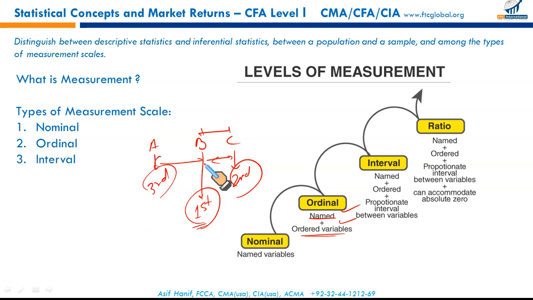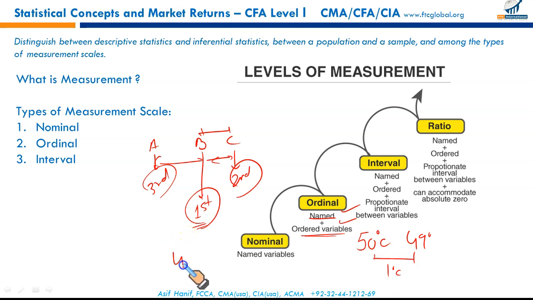Interval. Temperature scales, centigrade or Fahrenheit. Let's say I talk about the temperature on a particular day in the Middle East, which is very warm these days, 50 degrees C. Yesterday the temperature was 49 degrees C. I know 50 degrees C is warmer than 49, and the gap between 49 and 50 degrees is exactly 1 degree C. Right?